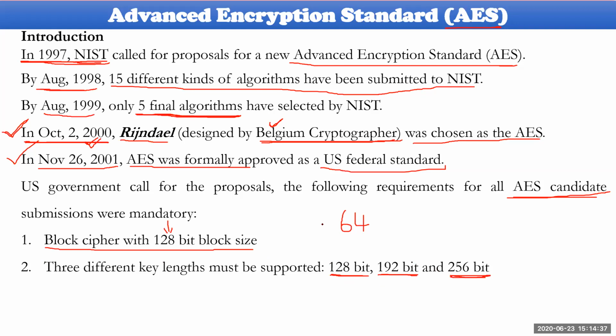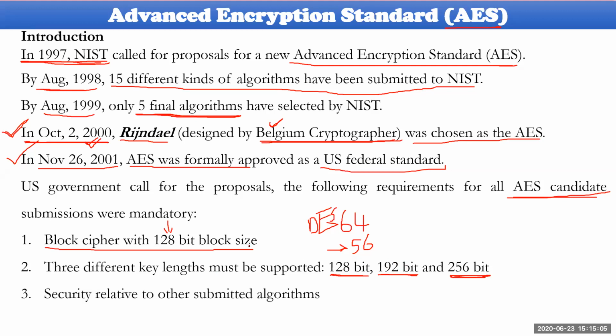Whereas in DES, the key size is 56 bits. Of course, it is 64 bits, but a parity dropper is applied, and after dropping the parity bits it is reduced to 56 bits. So this is the second requirement given to the people who submit papers.